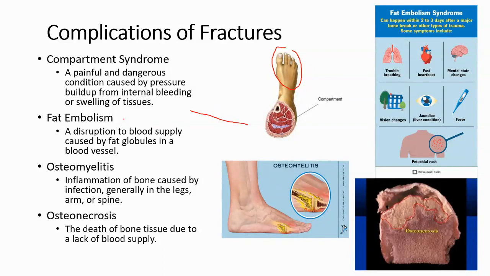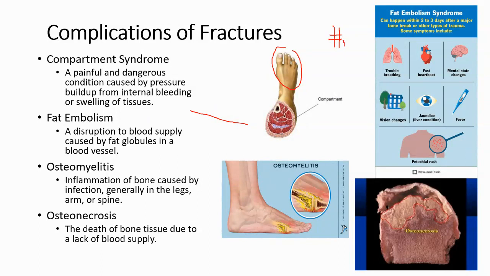It's a disruption to blood supply caused by fat globules in a blood vessel, most commonly associated with orthopedic traumas. That's generally when we see fat embolism. And you can see this over here. Fat embolism syndrome can happen within 2 to 3 days after a major bone break or other types of trauma, generally a big bone break like a leg. Okay, so what happens is when they have this big break in the bone, like this femur, and it breaks.